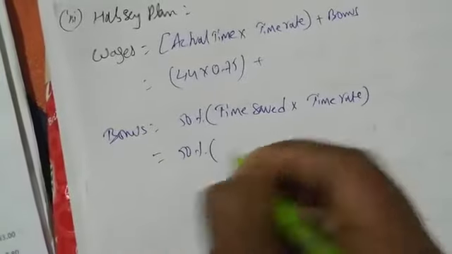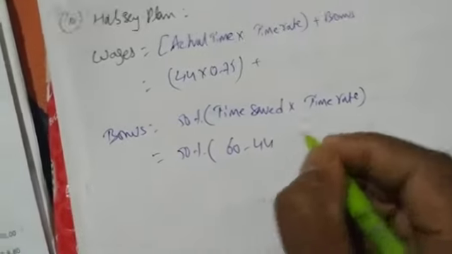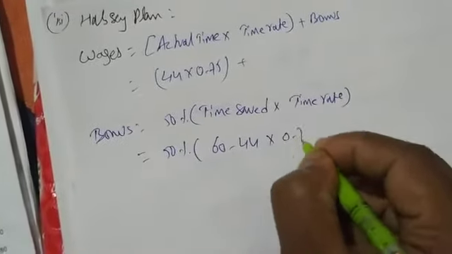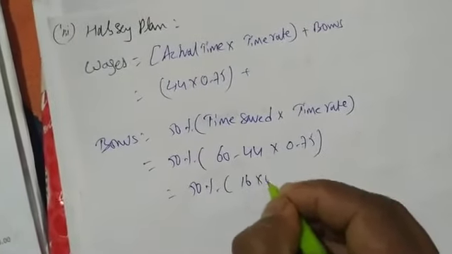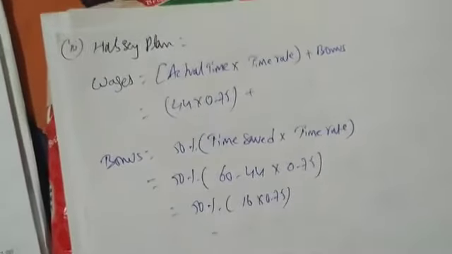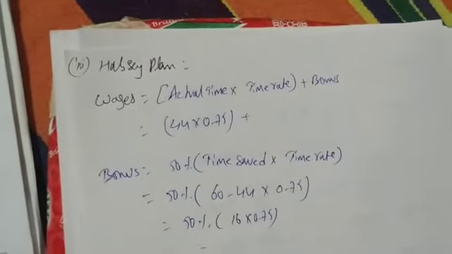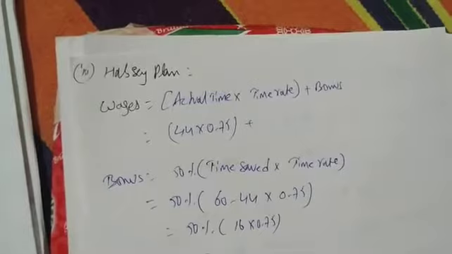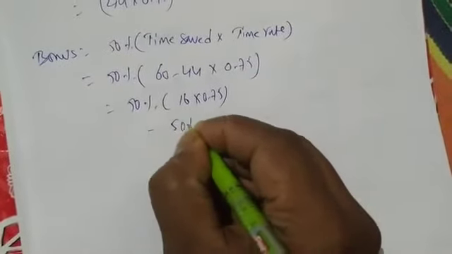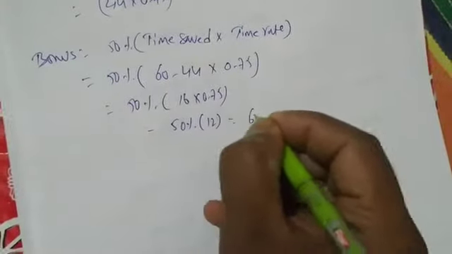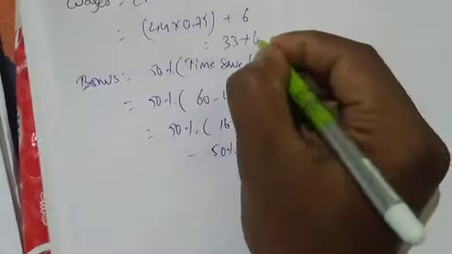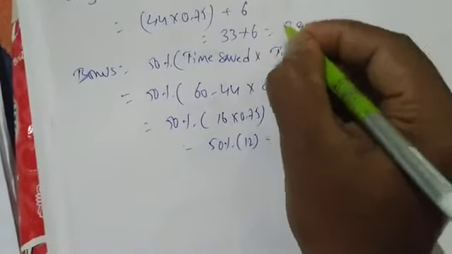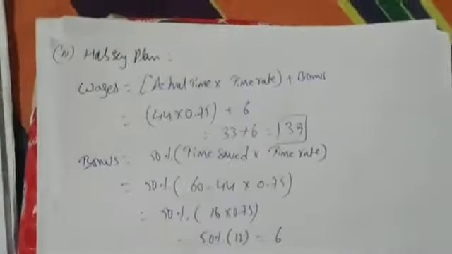So 50%, 60 minus 44 into 0.75. 50%, 16 into 0.75, 12. So 50% of 12 is 6. So 33 plus 6 equal to 39 is the answer based on Halsey plan.